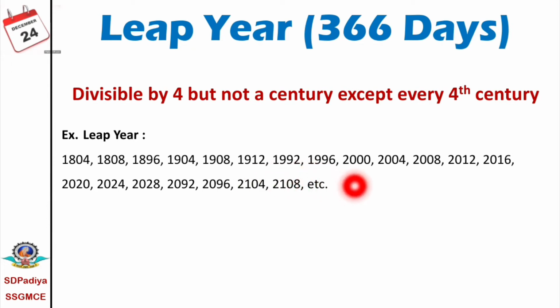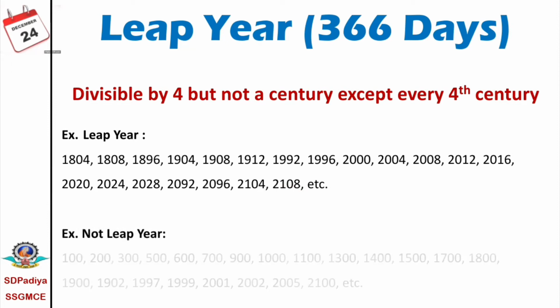The year 2000 is divisible by 4, it is a century, but it is a multiple of the 4th century, therefore it is considered a leap year. 2004, 2008, 2012, 2016, 2020, 2024, 2028, 2092, 2096, 2104, 2108, all these are leap years.